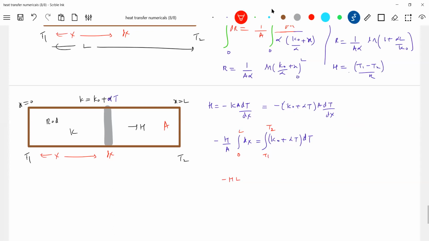Solving this, minus HL by A is equal to K naught integral of alpha T dt, which is K naught T2 minus T1 alpha, T2 square minus T1 square by 2.